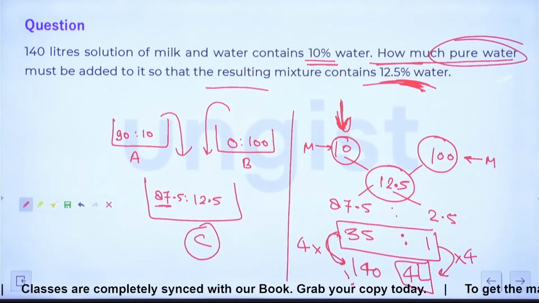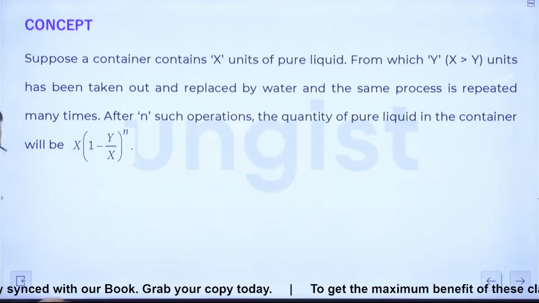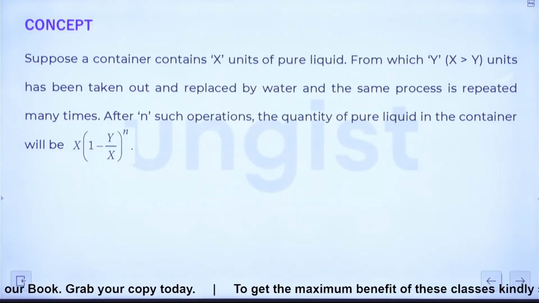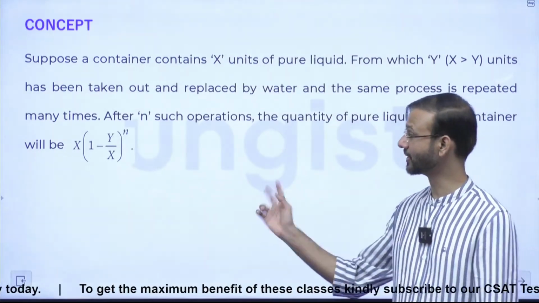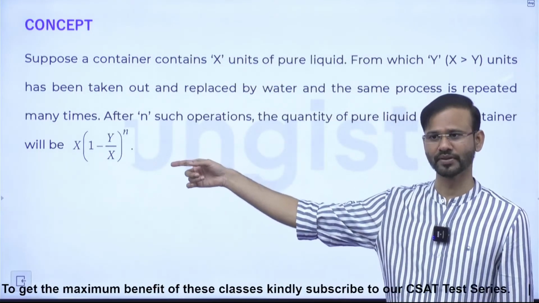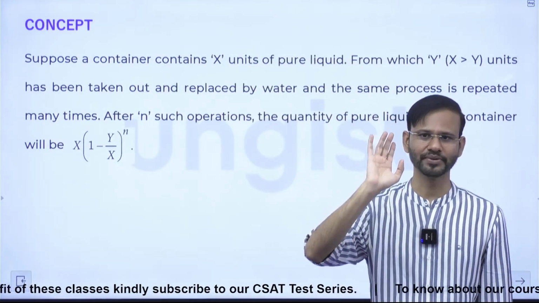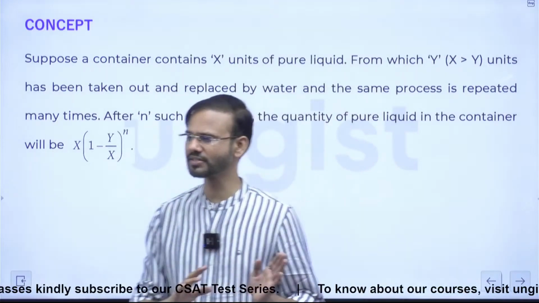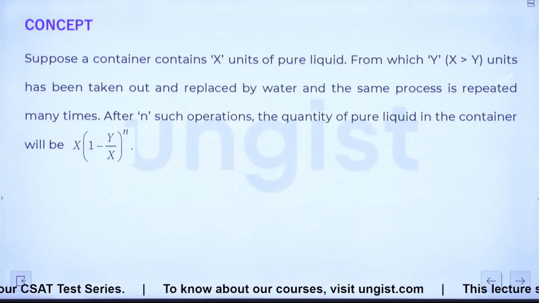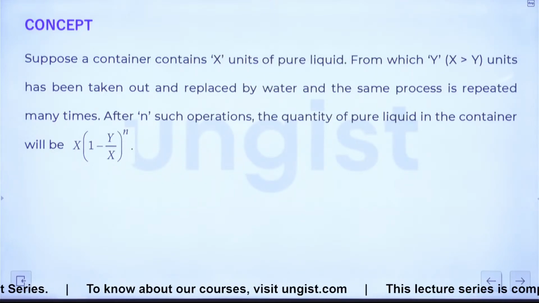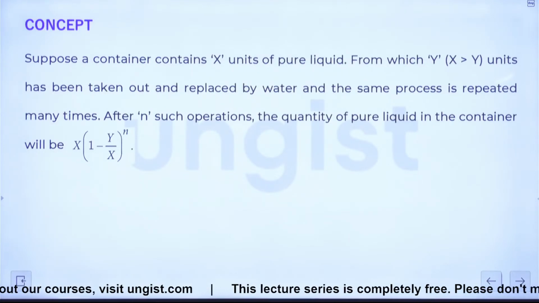इसके बाद देखिए, all of you, I think the last concept is there. This is the concept, guys, just read it. And friends, let me tell you, we are using this concept here, and in the chapter of percentage, we'll be solving this question once again. And there, we'll be solving this question just by looking at the data and telling the answer. So here you please solve this question with the process. Okay, just read the concept, everyone. Question says, suppose a container contains X units of pure liquid from which Y units have been taken out and replaced by water, and the same process is repeated many times.